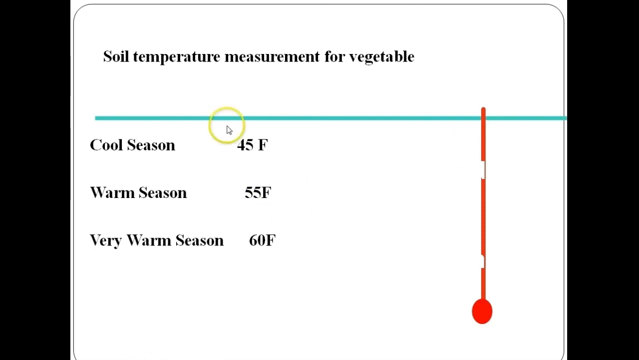So these are the different soil temperatures measured for vegetables. In cool season it is measured with 45 °F and in warm season it is measured with 55 °F. In very warm season it is measured with 60 °F.